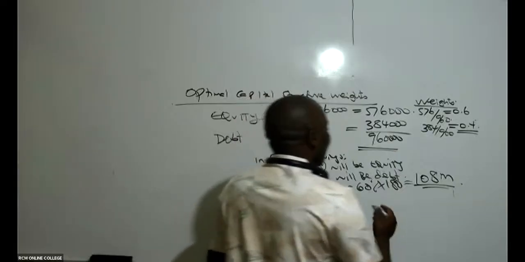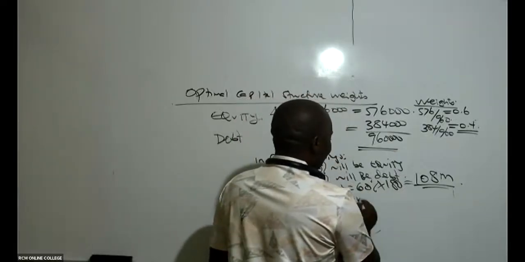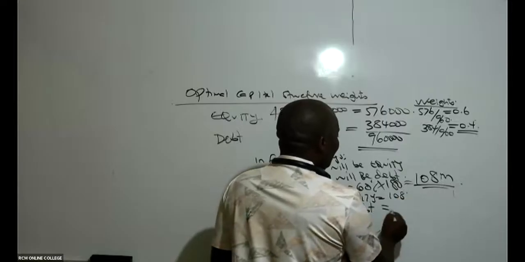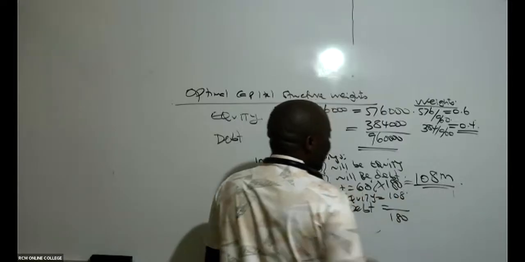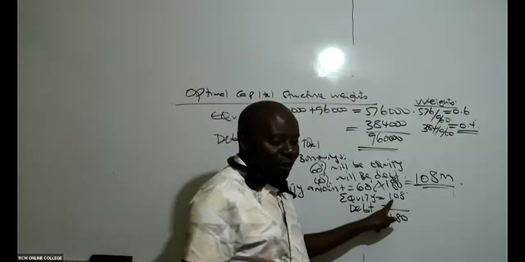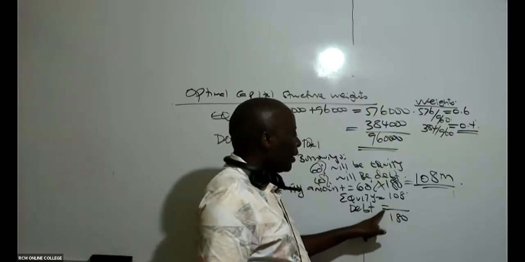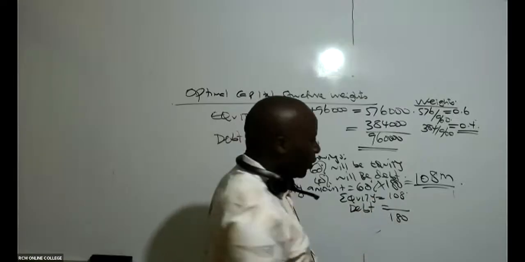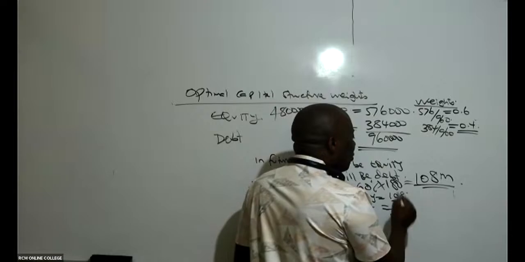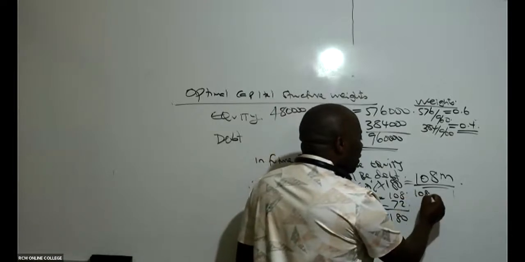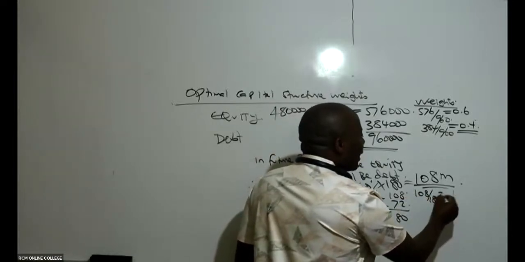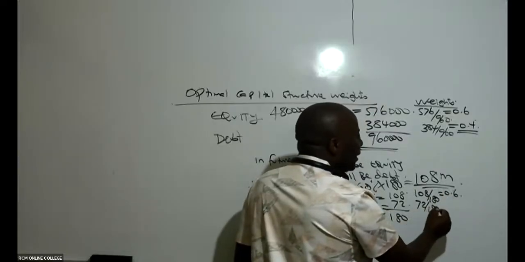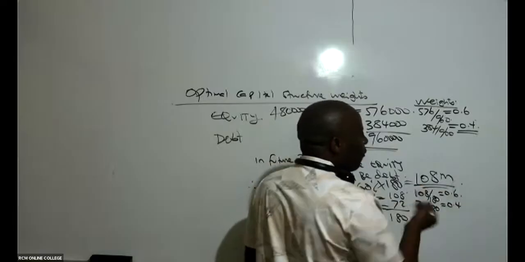So you have told me equity is 108. Then debt will be, because in total we want to get 180, can you kindly take 180 minus 108? That will be 72. So even in our future borrowings, if you take 108 divided by 180, this will be 60%. If you take 72 divided by 180, this will be 0.4 or 40%.